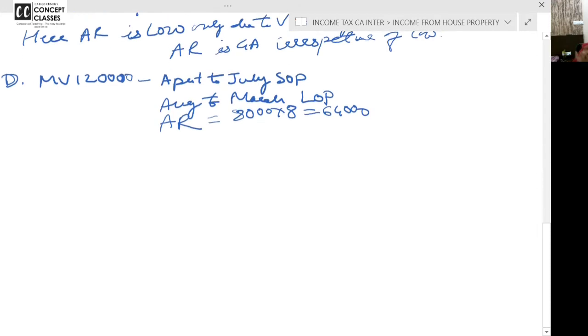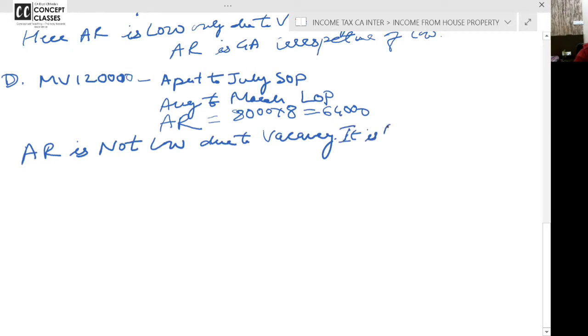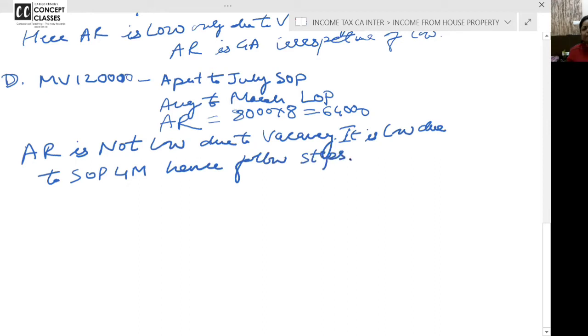Now I want all of you to write a note and then start the problem. Actual rent is not low due to vacancy. Full stop. It is low due to self-occupied property for 4 months. Hence, follow steps. And homework is do the classwork again within 24 hours. Right now, my explanation is helping you to do the problem.